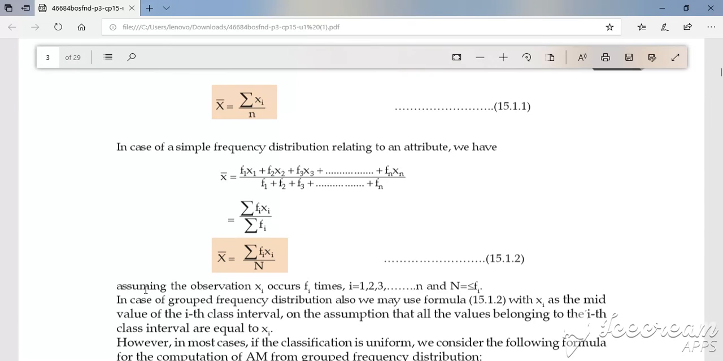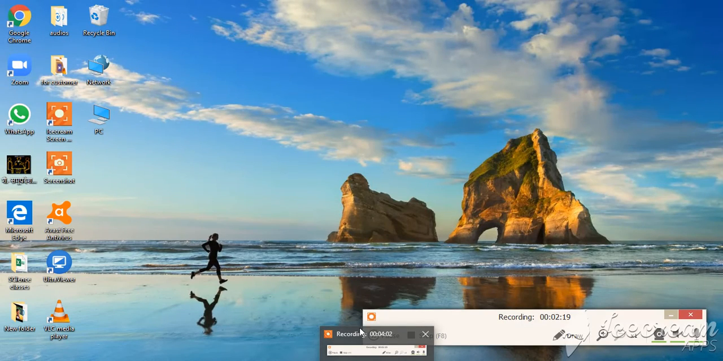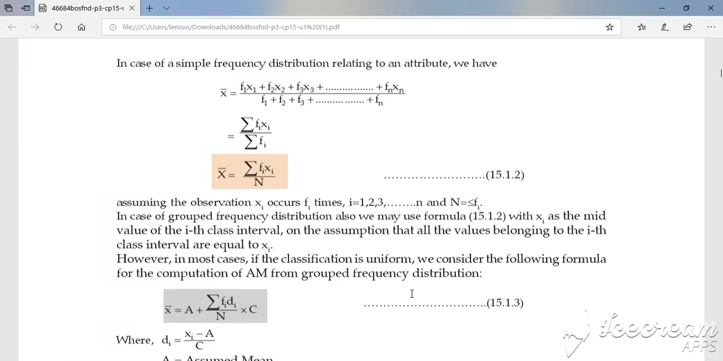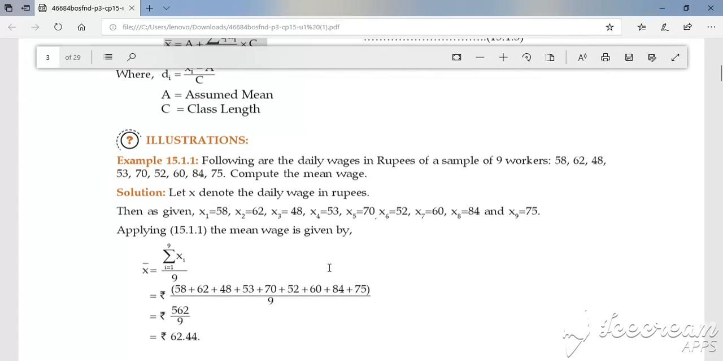So for finding this x bar, its formula is summation fi xi divided by capital N. This is the arithmetic mean for grouped frequency distribution. Now here, to reduce calculation, they have given this change of origin property, so that we will see in the problem. Now here is the first problem.